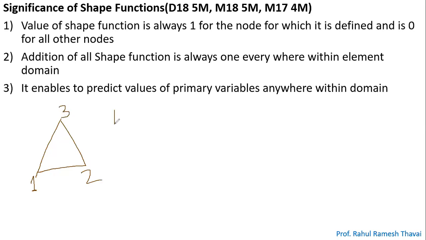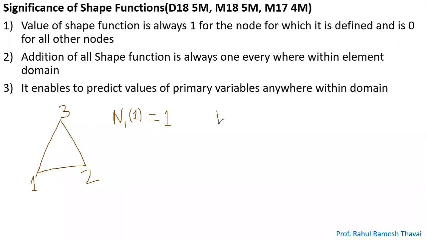Now see, N1 is defined for node 1, so the value of N1 is equal to 1. For which node? For node 1. Try to understand. For node 1, N1 is equal to 1.